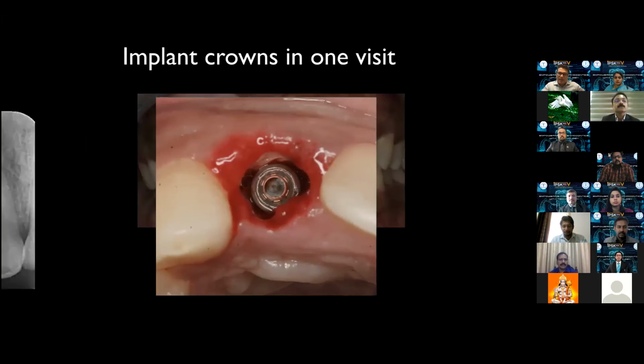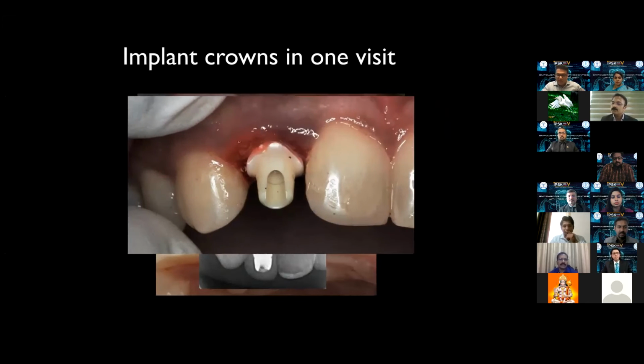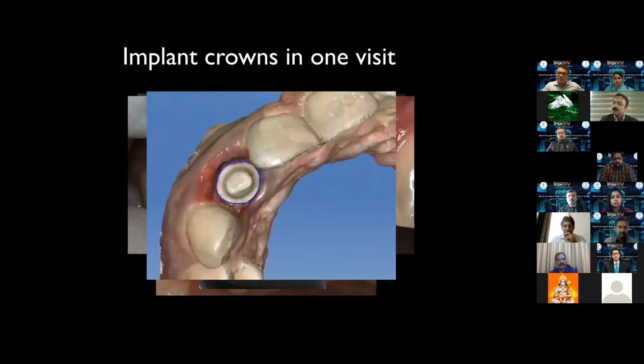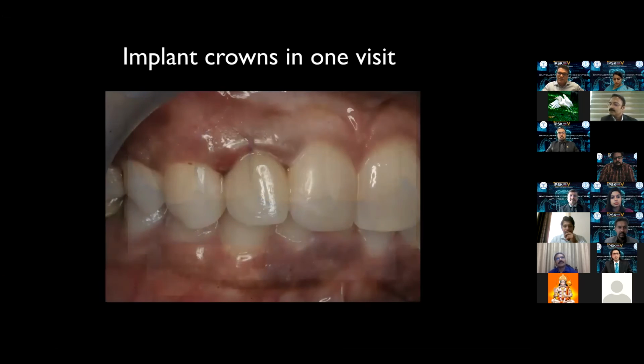This is the implant placed and a custom abutment, a stock abutment, is attached to the implant. We have the necessary primary stability to load it immediately. And we take a scan, we can see the margins absolutely perfectly here. This is the design on the software and this is the final result on the same day. So in one single visit, a partial extraction, implant insertion and the crown given.